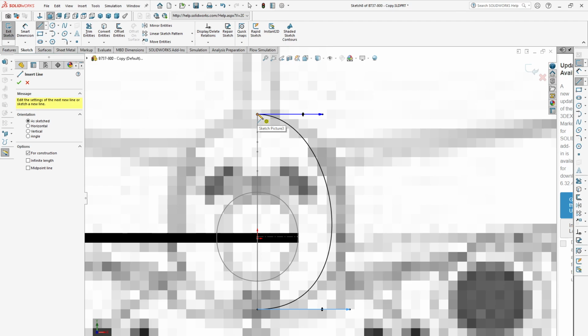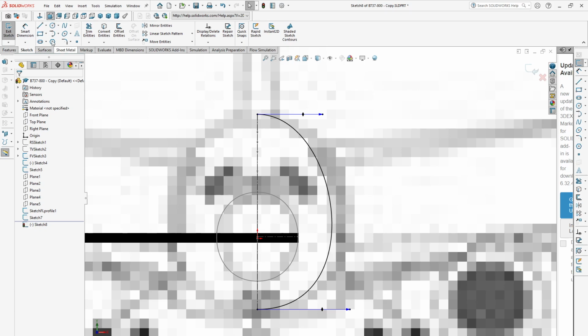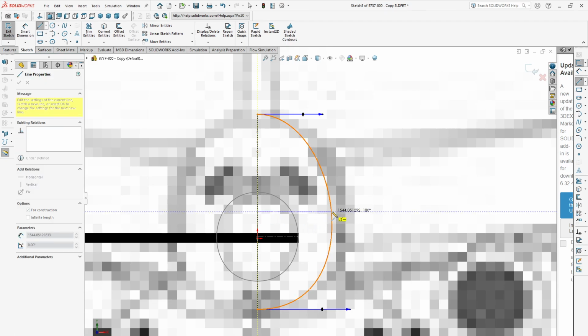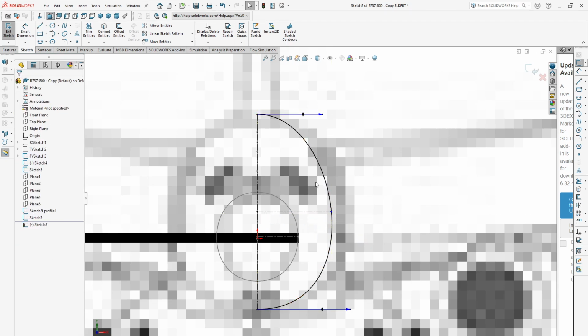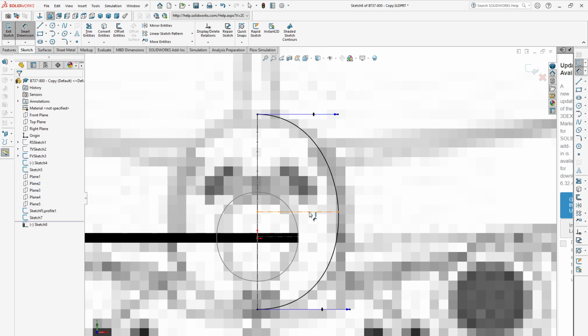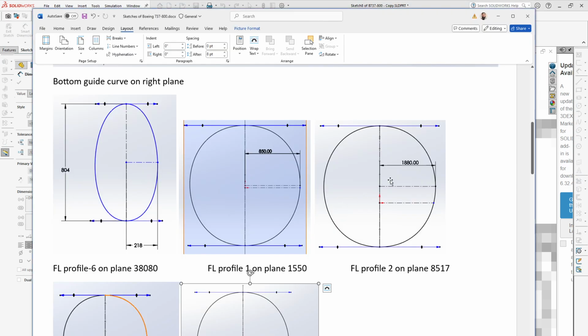Again draw a center line from top to bottom and another center line from its center. Then you can give the dimension here. It will be 1880.